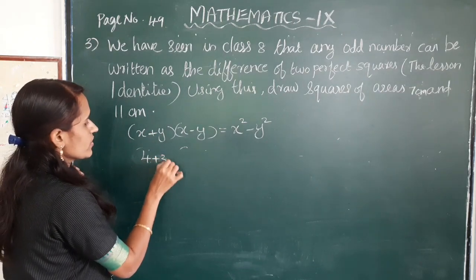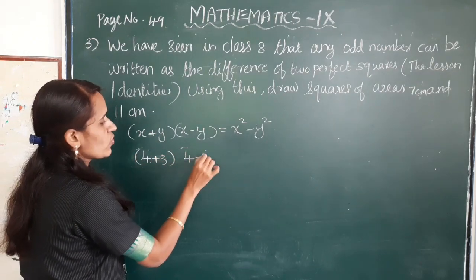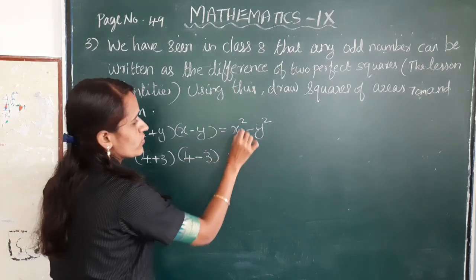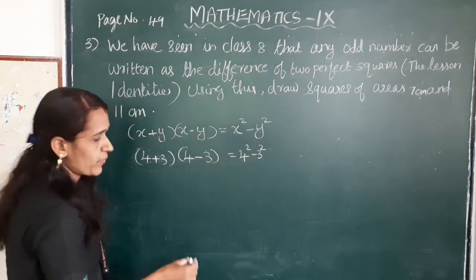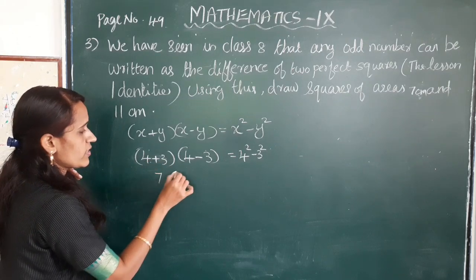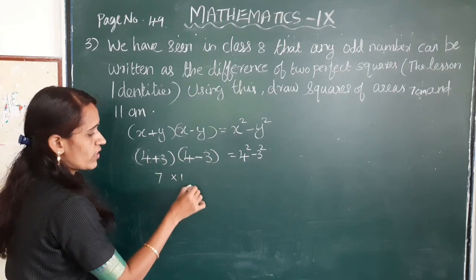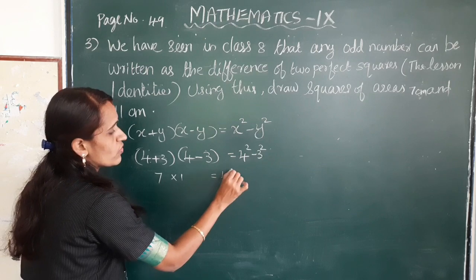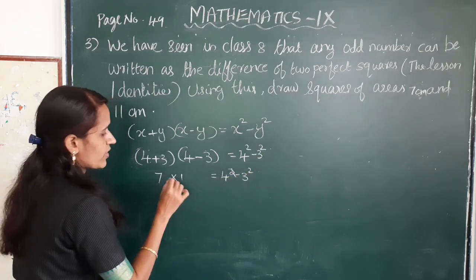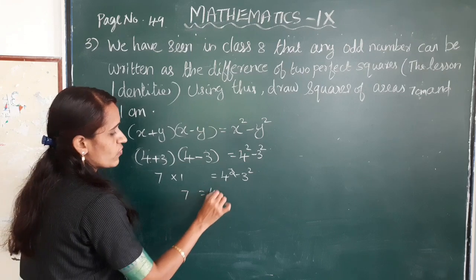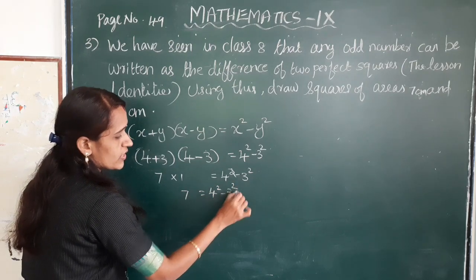4 plus 3 into 4 minus 3 is equal to 4 square minus 3 square. 4 plus 3 is 7, 4 minus 3 is 1. 7 into 1 is equal to 4 square minus 3 square. That is, 7 is equal to 4 square minus 3 square.